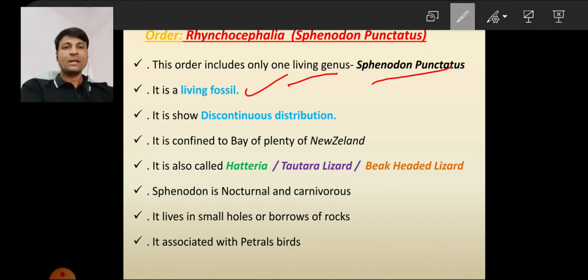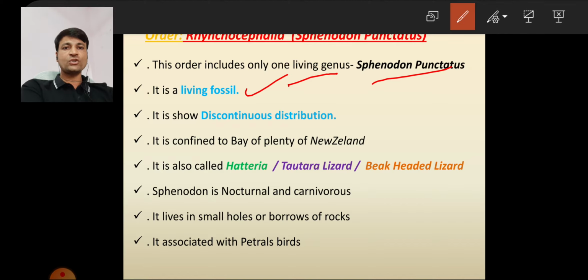Next, it shows discontinuous distribution. What does discontinuous distribution mean?